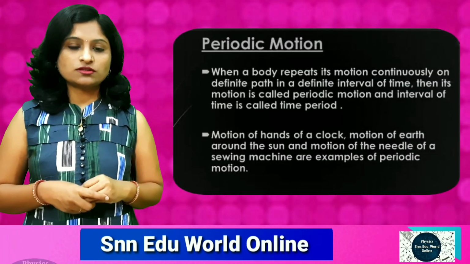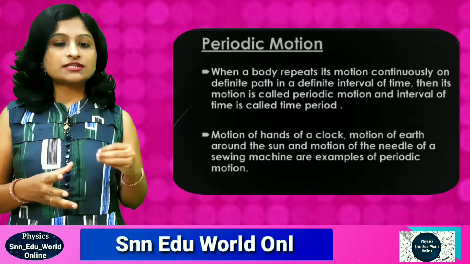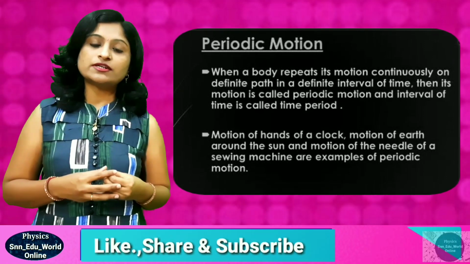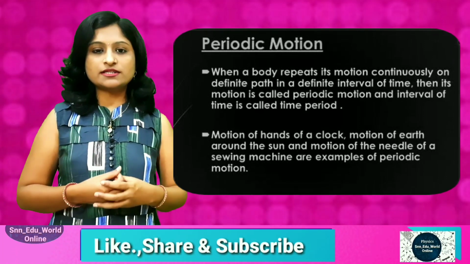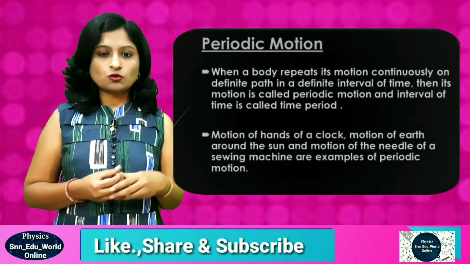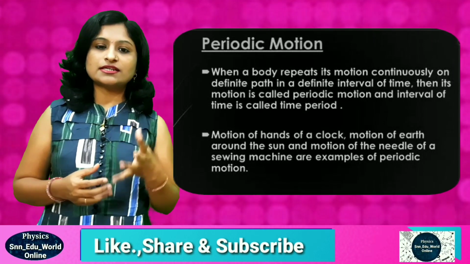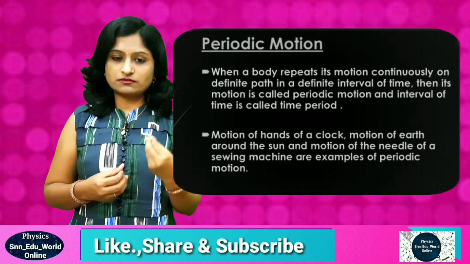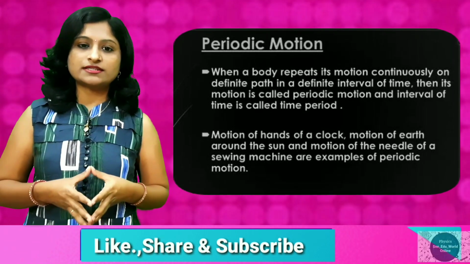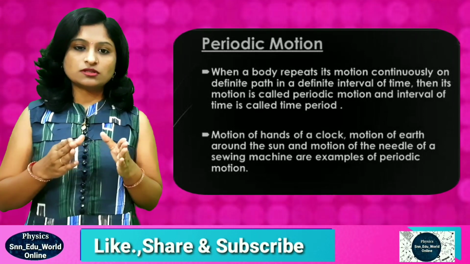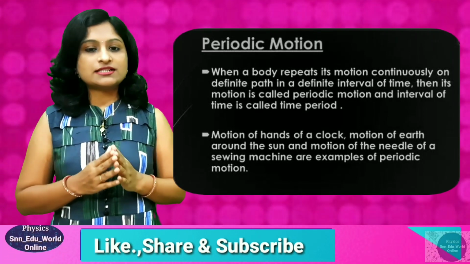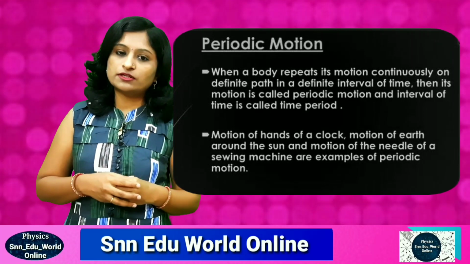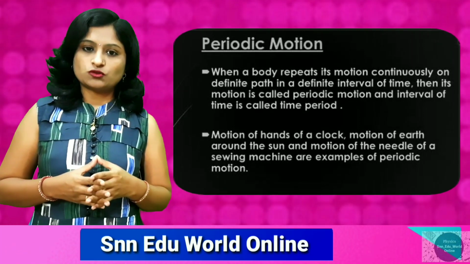Periodic motion means what? The motion of the particle which repeats itself after a definite interval of time is called a periodic motion. थोड्या थोड्या वेळानंतर त्याचं रिपिटेशन जे आहे ते कम्प्लीट होत राहणार आहे. सो असे जे मोशन आहेत दॅट आर कॉल्ड एज periodic motions. So the motion which repeats itself after a definite interval of time is called a periodic motion.